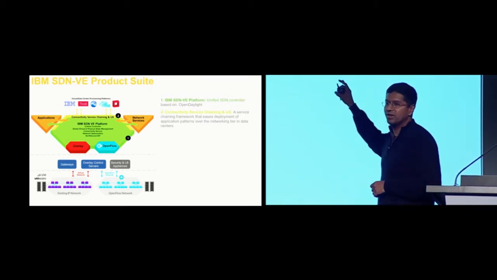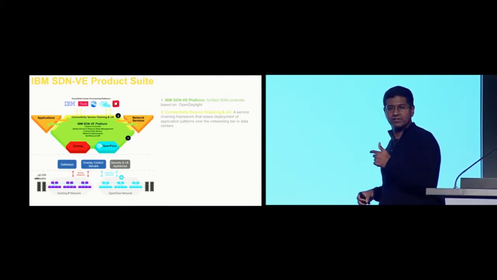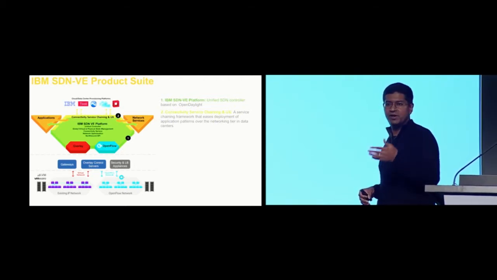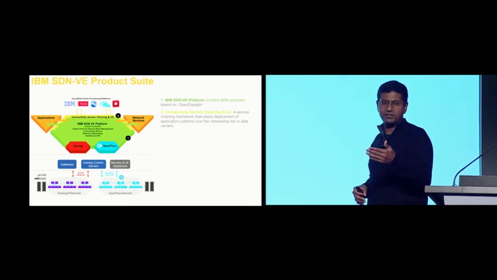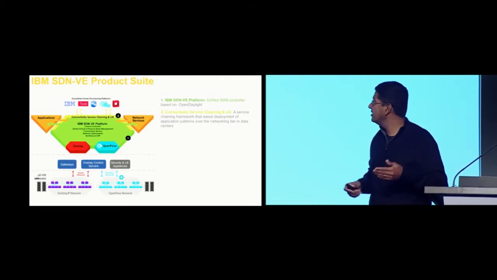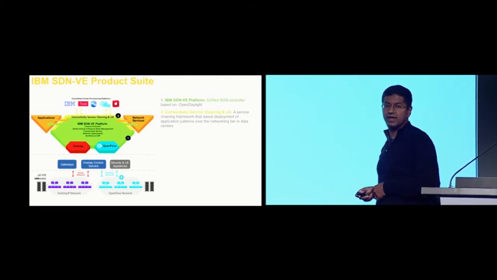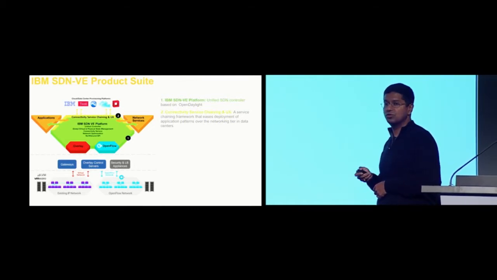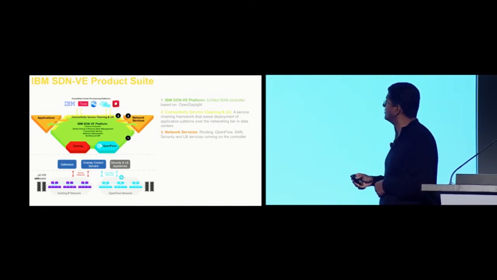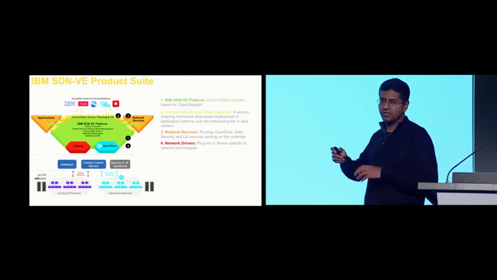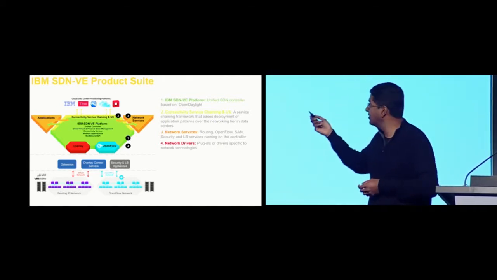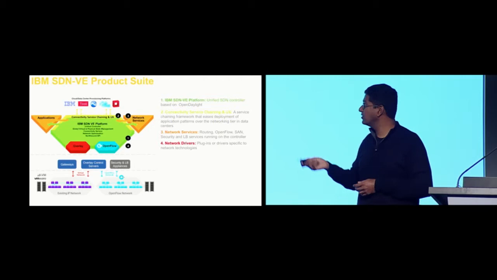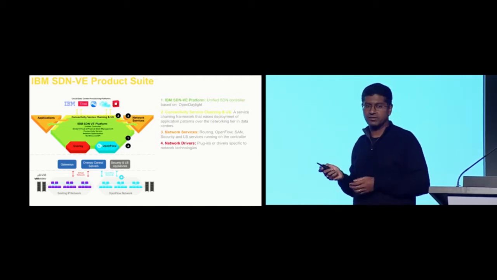This is the framework that allows both of those consumption models to be realized, whether they are application patterns through Tosca documents or whether they are infrastructure patterns through OpenStack Heat templates. Both of those are supported through this API. And this is crucial for the success of SDN. Of course, a whole bunch of network services that we provide as part of the solution. Drivers, so because this is a unified SDN controller, it does overlays based on VXLAN as well as OpenFlow in the same product, same controller.